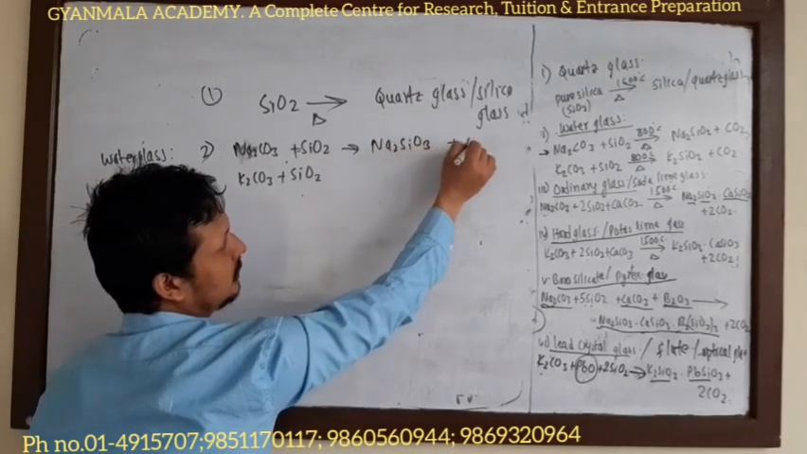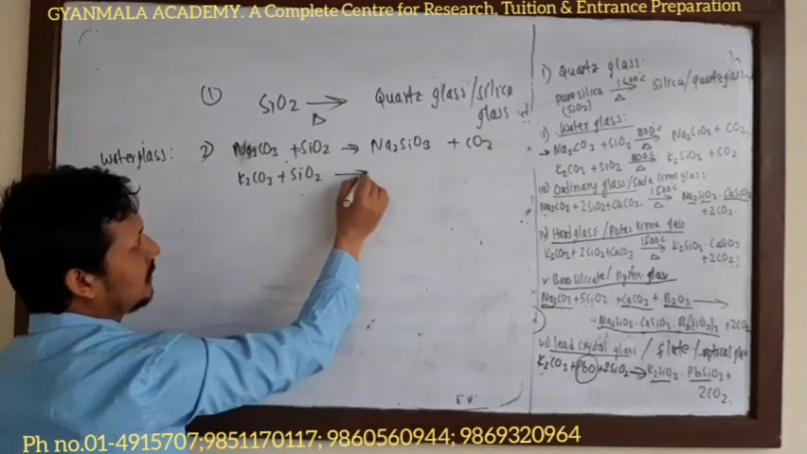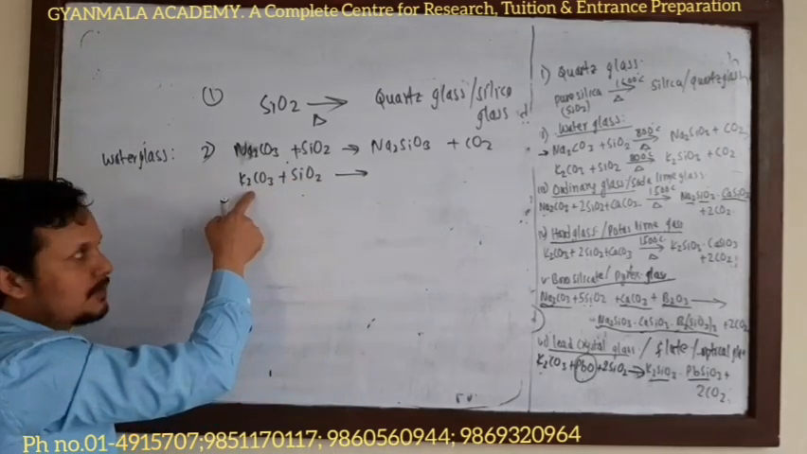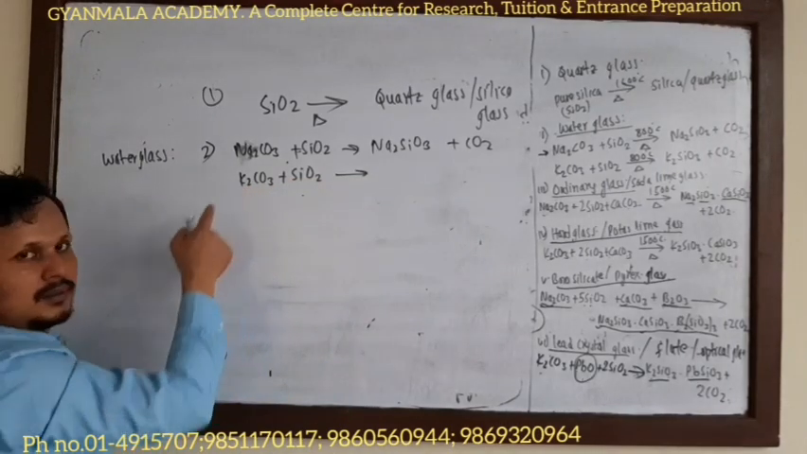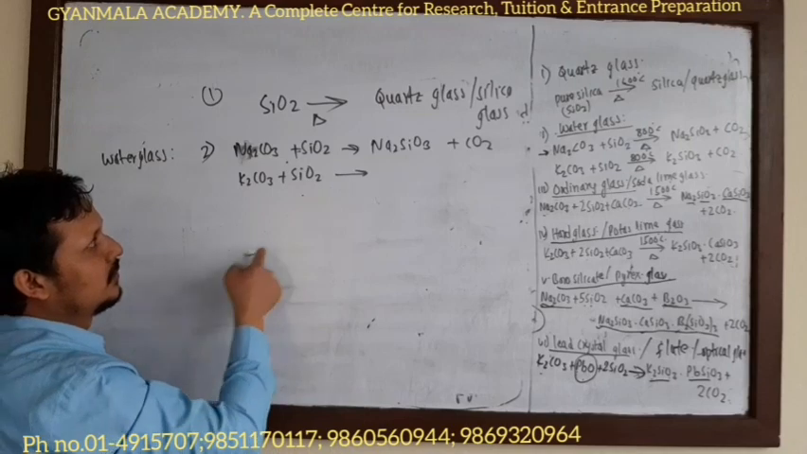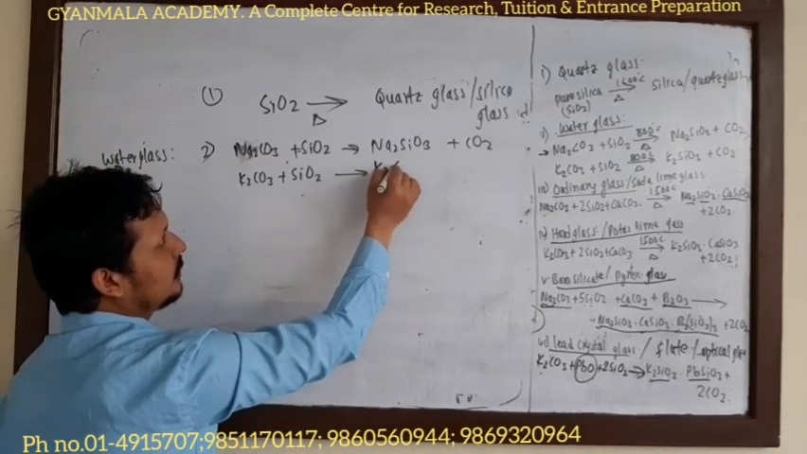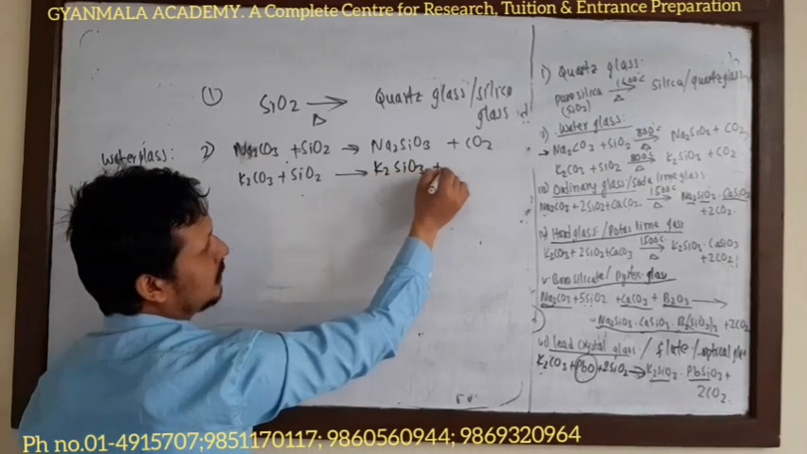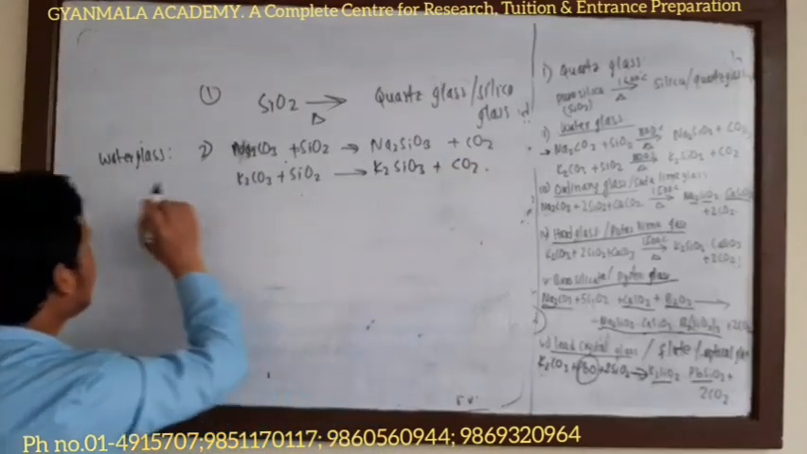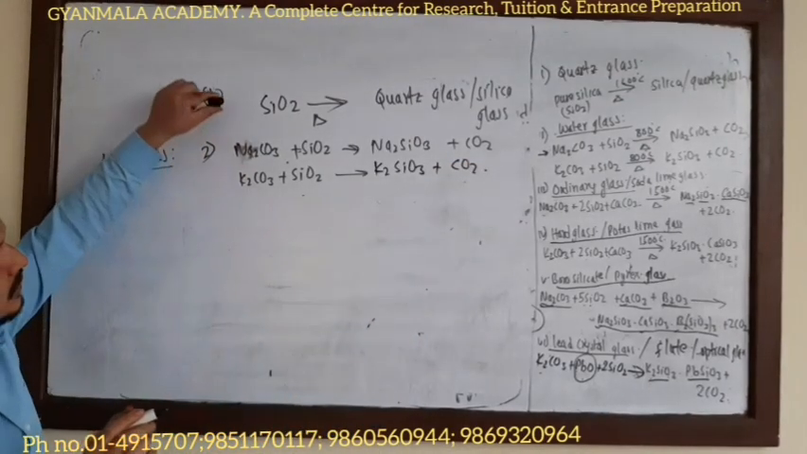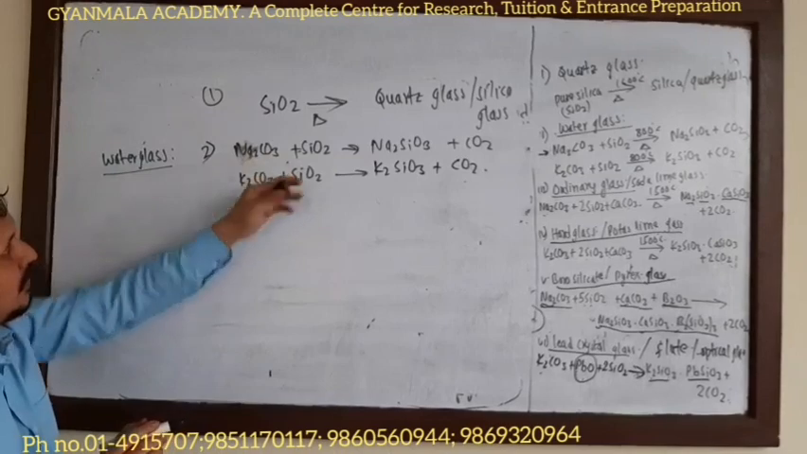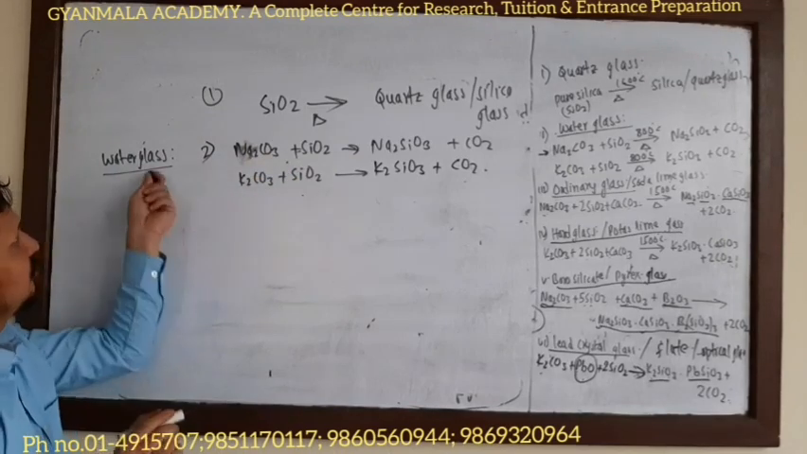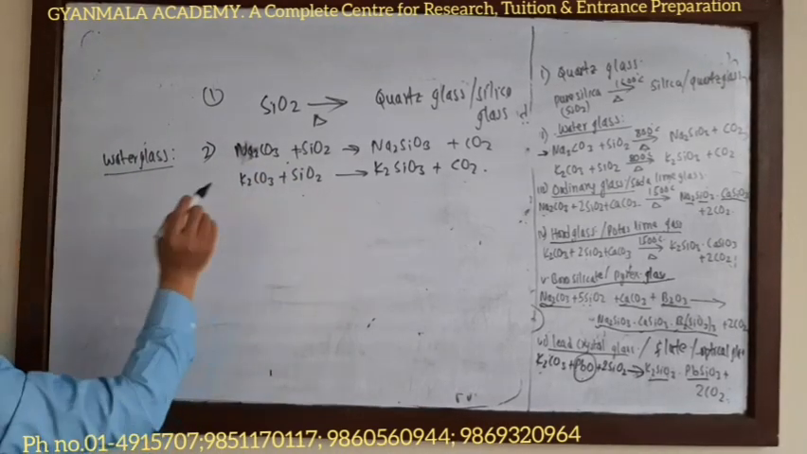Na2SiO3 plus CO2, carbon dioxide. Similarly, look here, there is the metal potassium. So potassium silicate, K2SiO3 plus CO2. This is water glass. If in quartz glass, sodium carbonate or potassium carbonate is added, it will form water glass. Now ordinary glass.